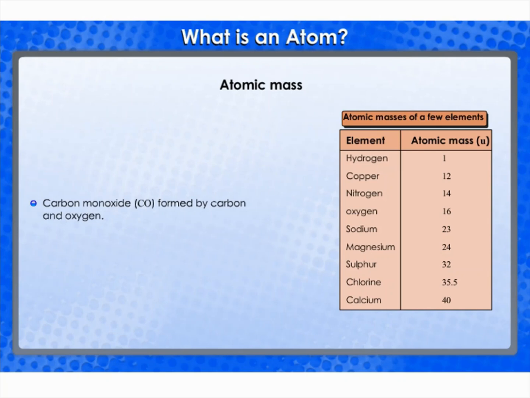However, it's more convenient to have these numbers as whole numbers or as near to whole numbers as possible. While searching for various atomic mass units, scientists initially took 1/16 of the mass of an atom of naturally occurring oxygen as the unit.